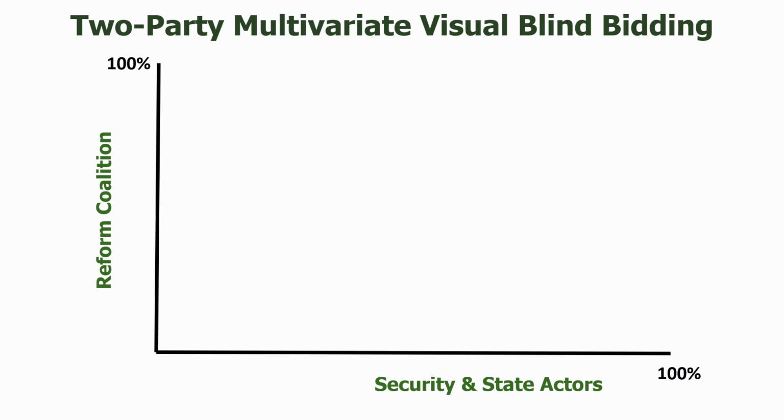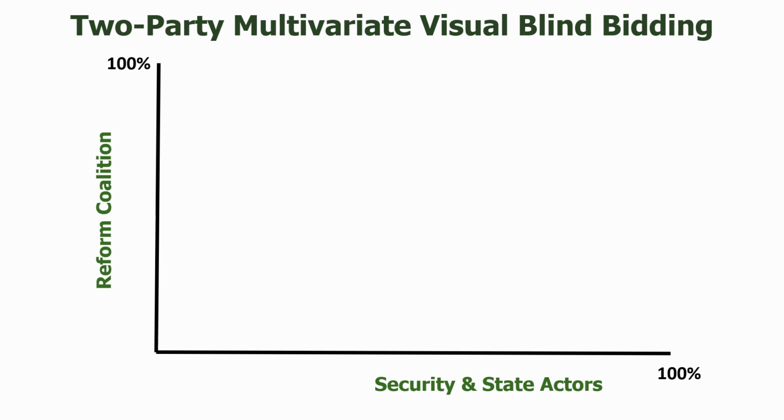This graph assumes that a comprehensive single negotiating framework has been created, and each party's preferences are well represented, known only to the Smartsettle Infinity neutral site. The stage is set for the integrative bargaining phase of a Smartsettle negotiation. The animation here will show how the bargaining phase works for two hypothetical parties, the security and state actors and the Reform Coalition. The Reform Coalition want an outcome as close to the top as possible, and security and state actors want an outcome that is as far to the right as possible.